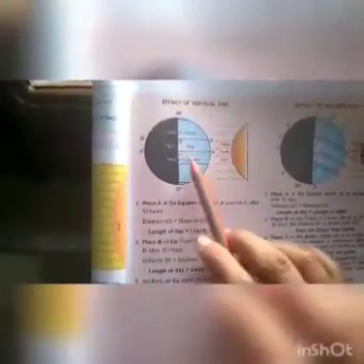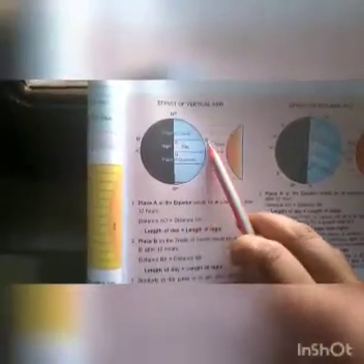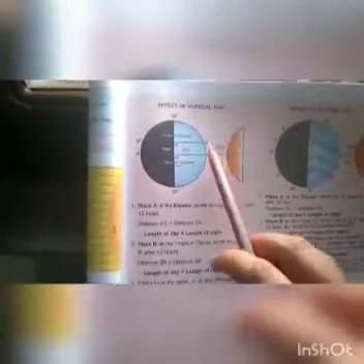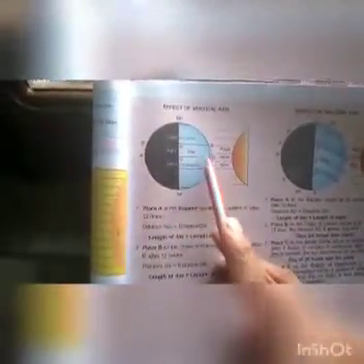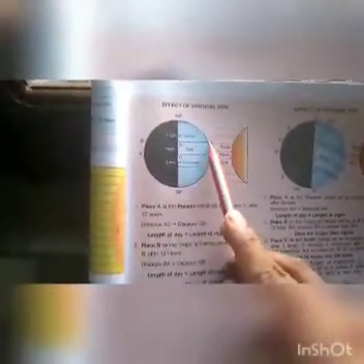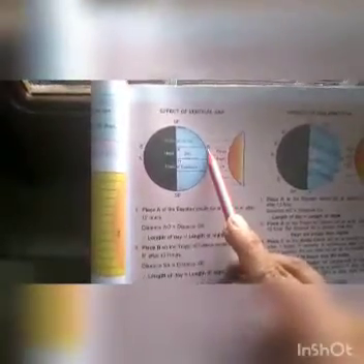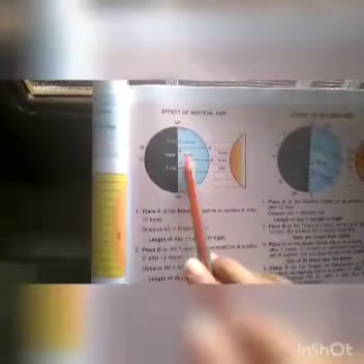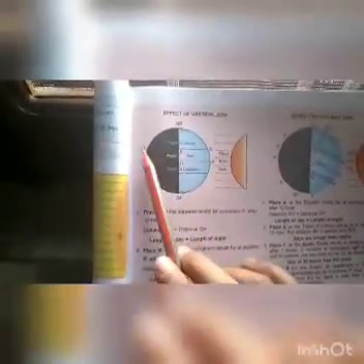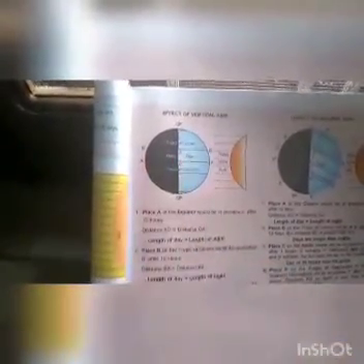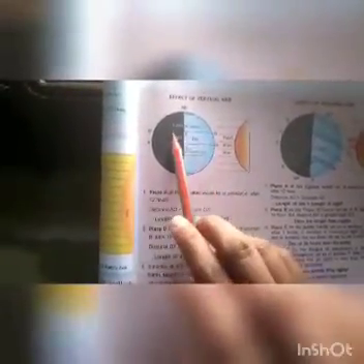Place B on the Tropic of Cancer. See, the place B on the Tropic of Cancer would be at the position of B dash after 12 hours, and B dash position would be like B after 12 hours. Now see the distance BX is equal to B dash X. Clear? Length of day is equal to length of night.